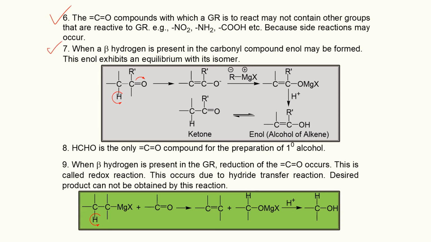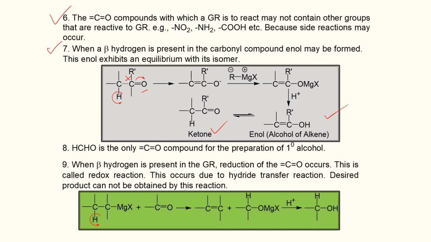When a beta hydrogen is present in the carbonyl compound, enol may be formed. This enol exhibits an equilibrium with its isomer. Oxygen of the carbonyl group of the carbonyl compound will withdraw the pi electrons toward it. So the oxygen will become negative and the alpha carbon will become positive.